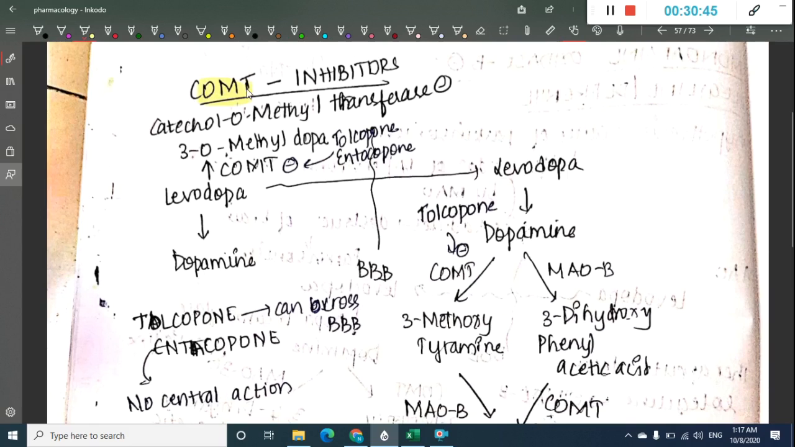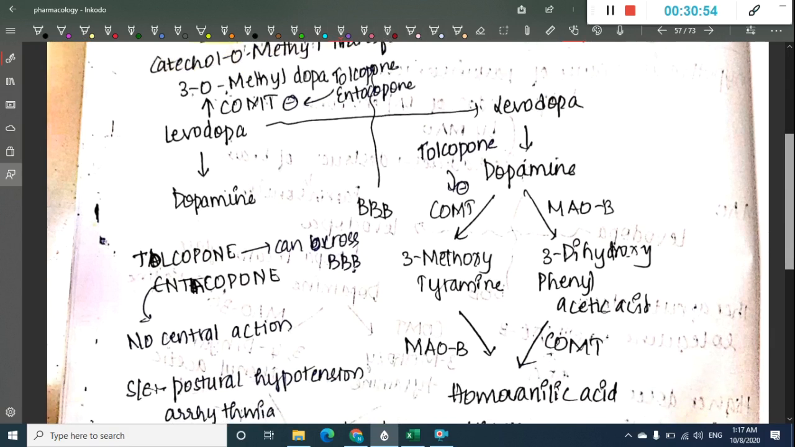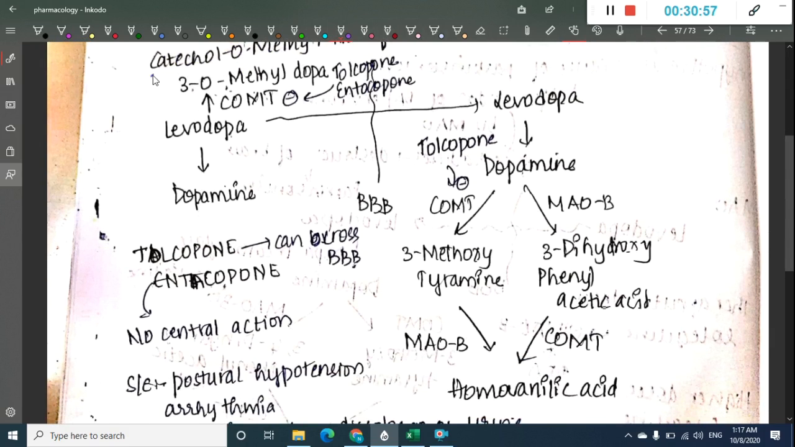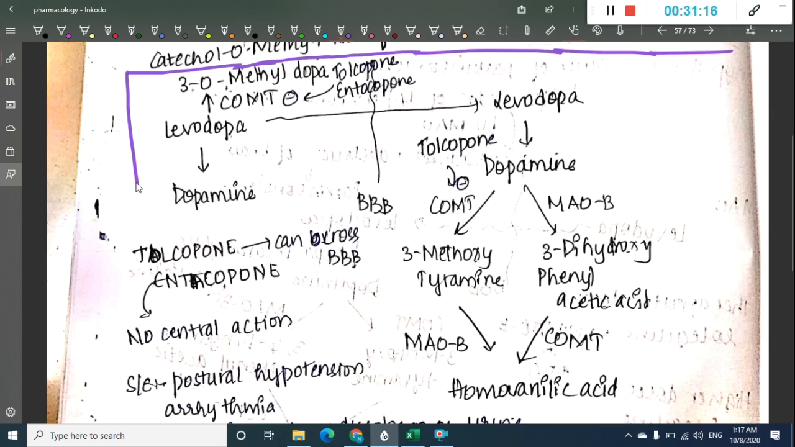Then we have the next drugs, which are catechol O methyltransferase inhibitors. These catechol O methyltransferase inhibitors will inhibit the catechol O methyltransferase and thus inhibit the degradation of levodopa or degradation of dopamine. So if you see, levodopa peripherally is also converted or degraded in the presence of catechol O methyltransferase into 3-O-methyl-dopa.